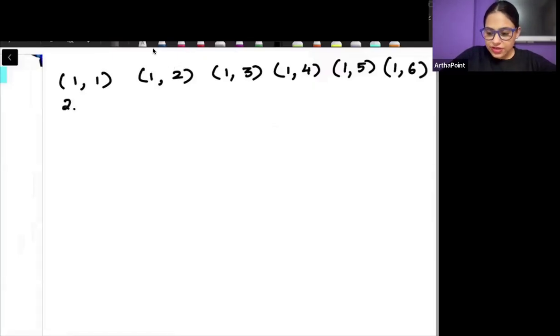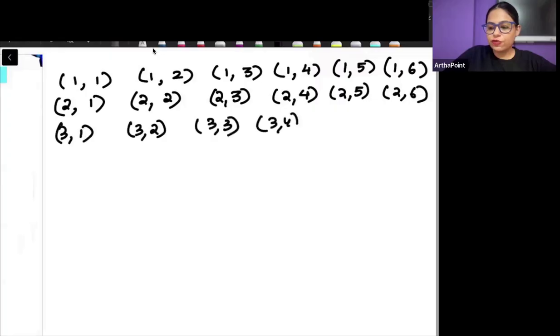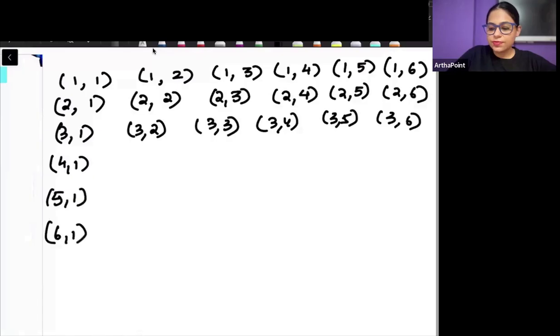So first dice can give you 2, second can give you 1, 2, 2, 2, 3, 2, 4, 2, 5, 2, 6, 3, 1, 3, 2, 3, 3, 3, 4, 3, 5, 3, 6, 4, 1, 5, 1, 6, 1, 4, 2, 5, 2, 6, 2.